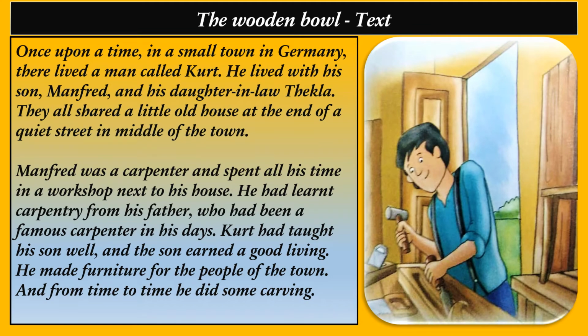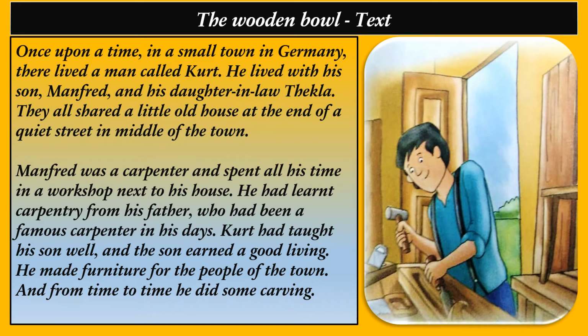Now I am going to read and explain the story, The Wooden Bowl. Once upon a time, in a small town in Germany, there lived a man called Kurt. He lived with his son Manfred and his daughter-in-law Tekla. They all shared a little old house at the end of a quiet street in the middle of the town.